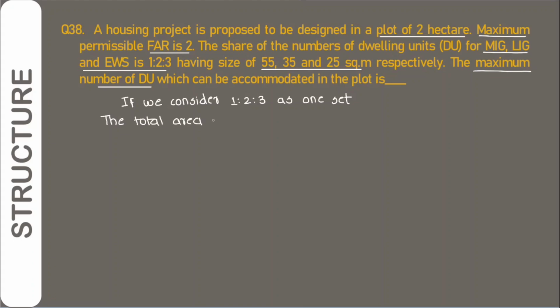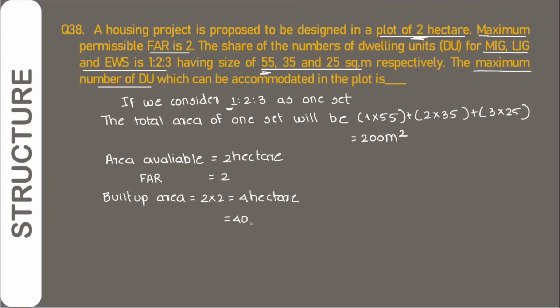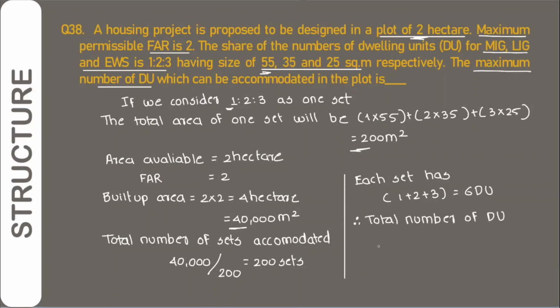the total area of one set will be 1 into 55 plus 2 into 35 plus 3 into 25, that is 200 meter square. Total area available is 2 hectares, FAR is 2, so the built up area is 2 into 2, that is 4 hectares, which is 40,000 meter square. Total number of sets accommodated will be 40,000 divided by 200, that is 200 sets. For each set there are 1 plus 2 plus 3, that is 6 dwelling units. So the total number of dwelling units will be 200 into 6, that gives us 1200 units.